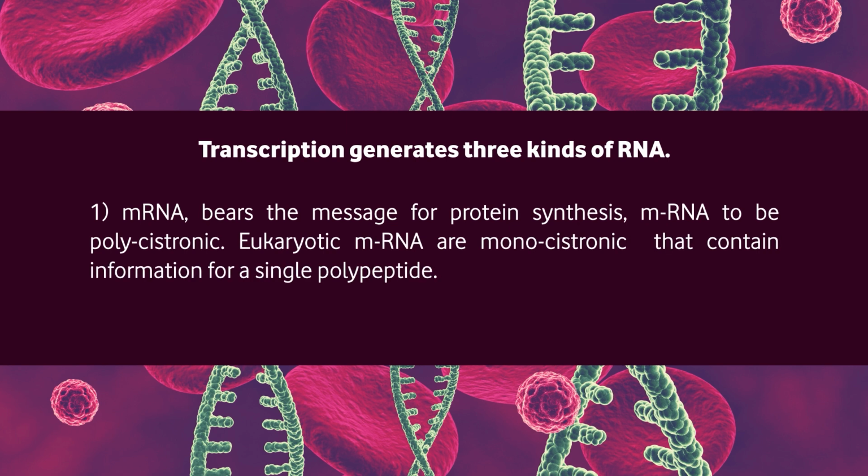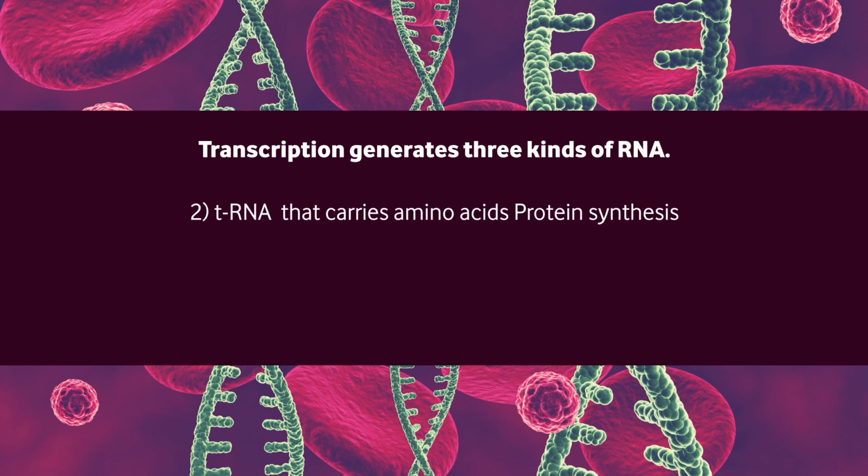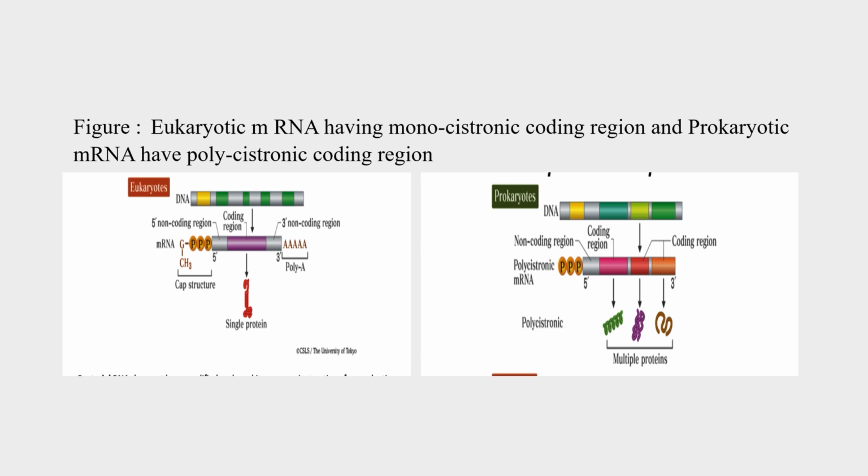First is messenger RNA that bears the message for protein synthesis, and this messenger RNA often bears coding information transcribed from adjacent genes. So, messenger RNA is said to be polycistronic. On the other hand, eukaryotic messenger RNA are monocistronic, containing information for a single polypeptide. Second is transfer RNA that carries amino acids during protein synthesis, and third is ribosomal RNA that are components of ribosome. This is the figure of eukaryotic messenger RNA which shows monocistronic coding region and prokaryotic messenger RNA that shows